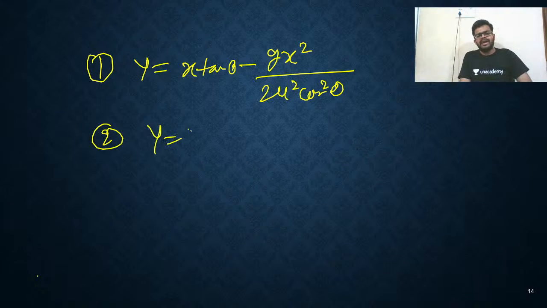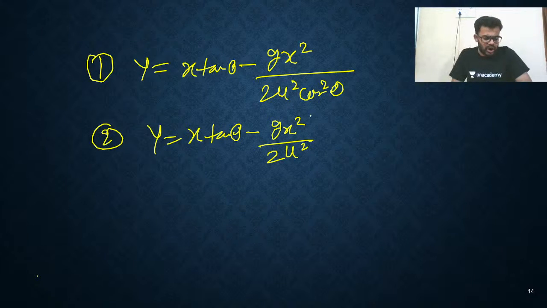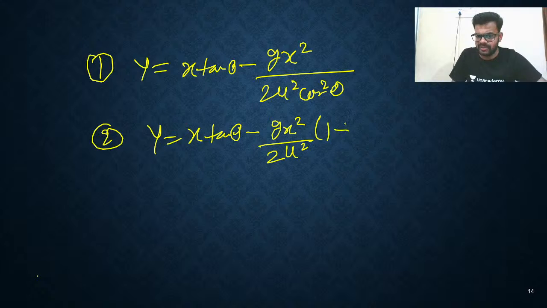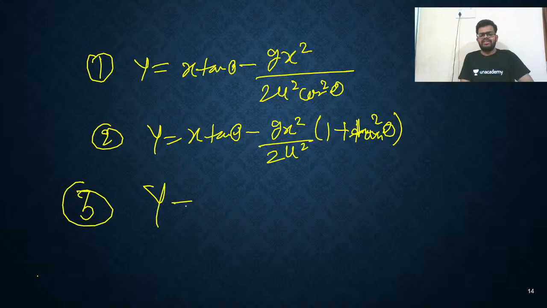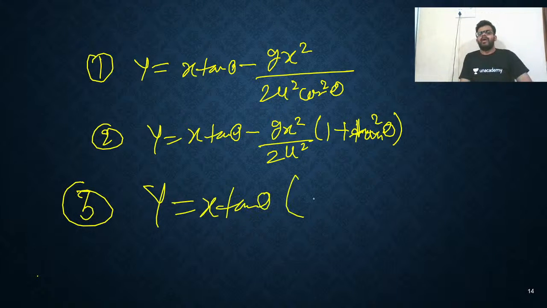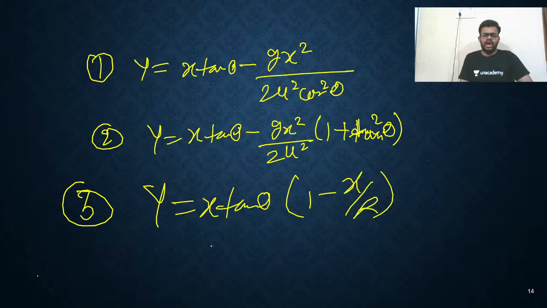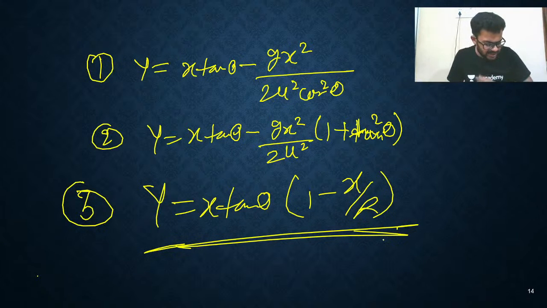Number 2, y = x tan θ minus g x² upon 2u². This 1/cos² θ can be written as sec² θ, and sec² θ can be written as 1 + tan² θ. So 1 + tan² θ. This is the second form. And third, y = x tan θ (1 − x/R). That's all. These are the basic equations. I hope you are getting this, right?